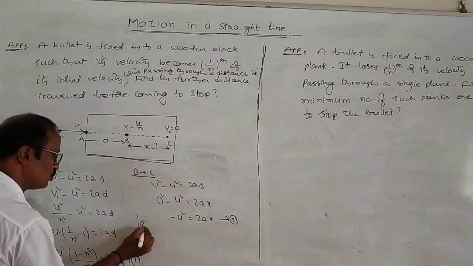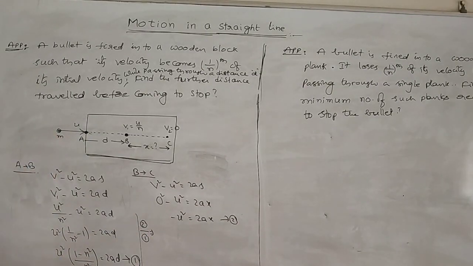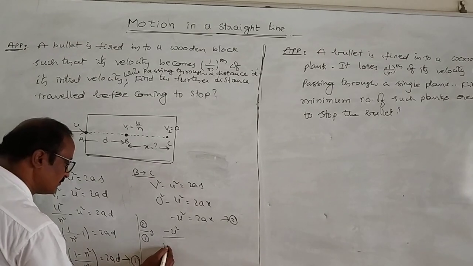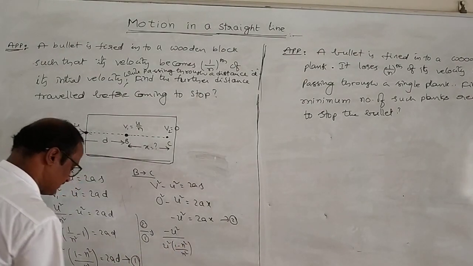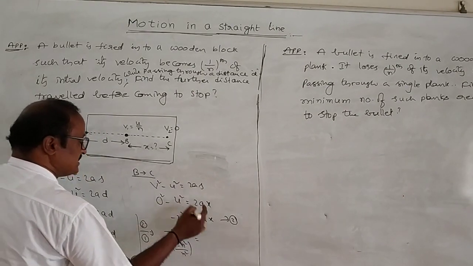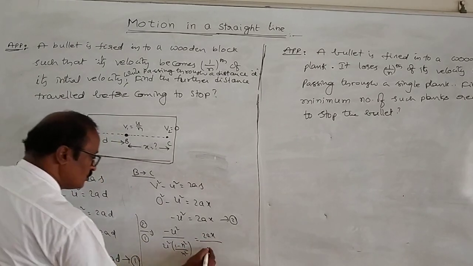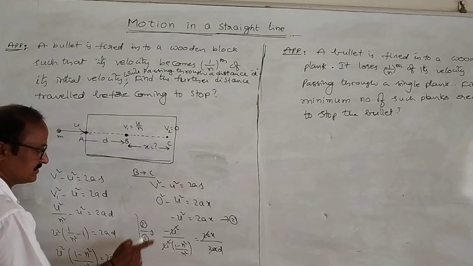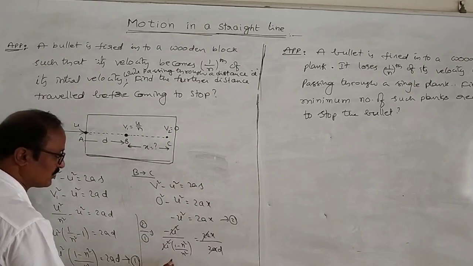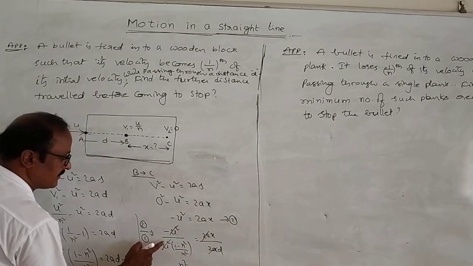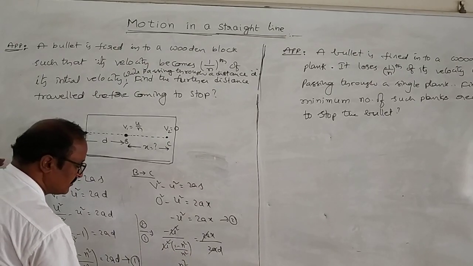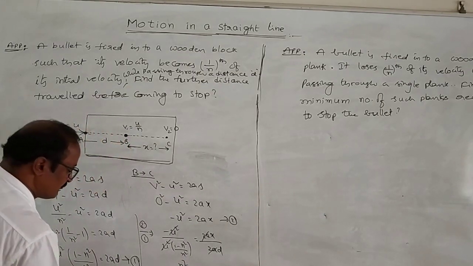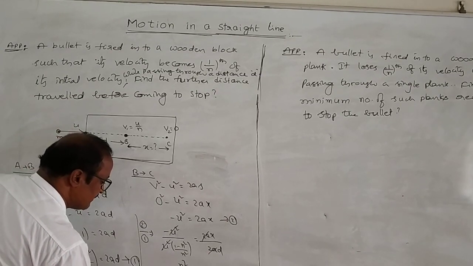Suppose equation 2 is divided by equation 1. Then minus u squared by u squared into (1 minus n squared) by n squared is equal to 2ax by 2ad.